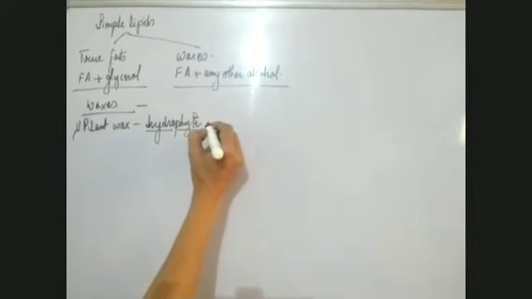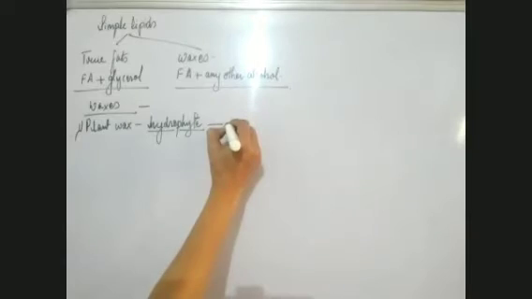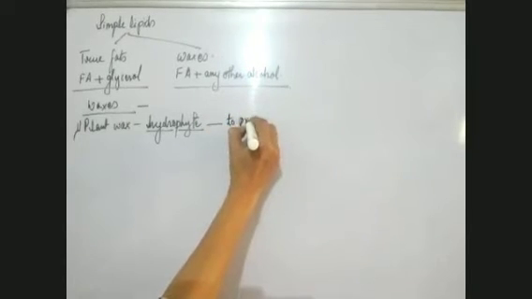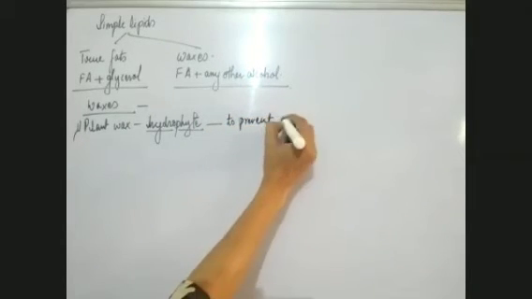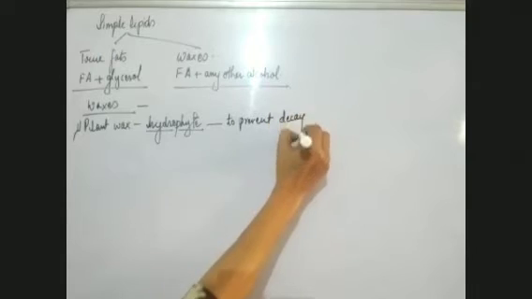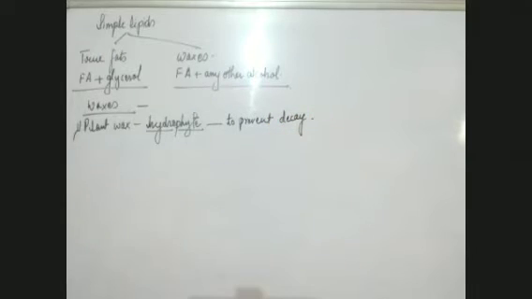If it is a hydrophyte, the wax is present to prevent decay. See, what happens if any plant is there for a long time? It starts decaying. So if there is a coating of plant wax, it forms a protective layer and doesn't let it decay.